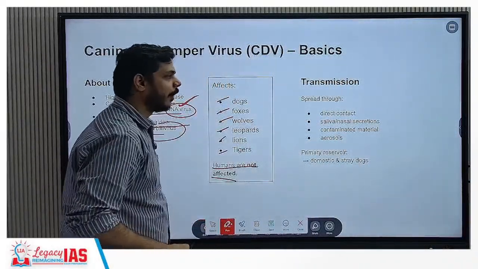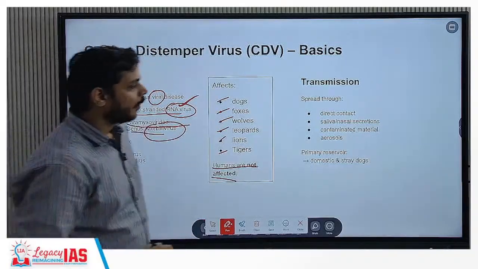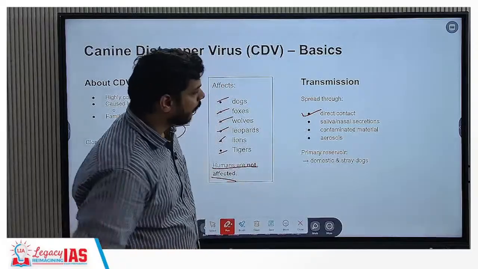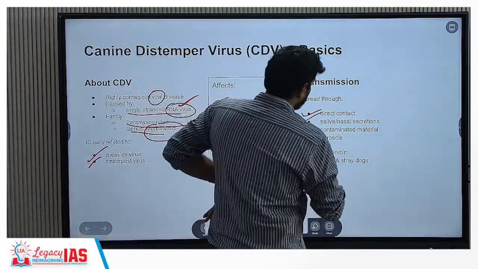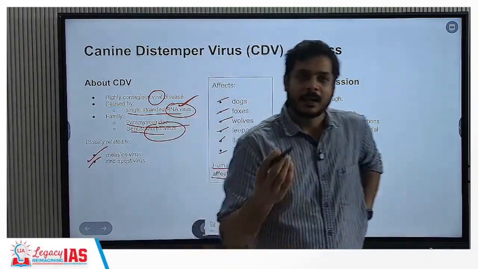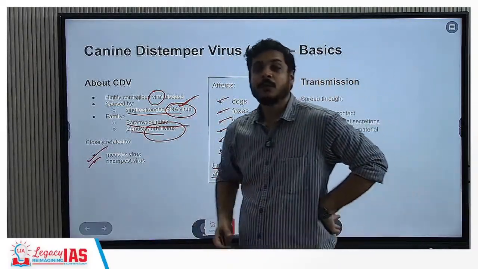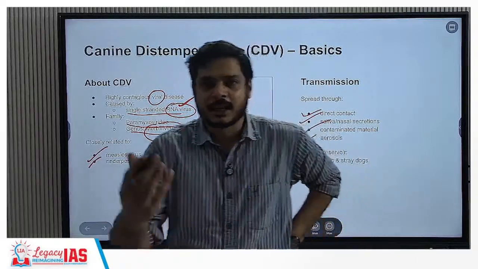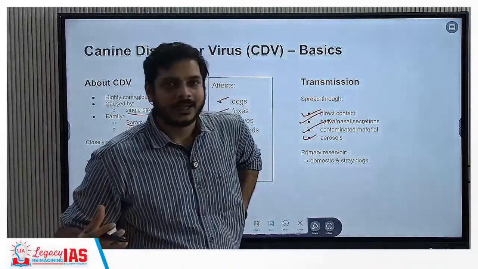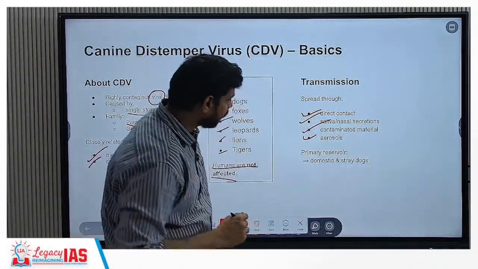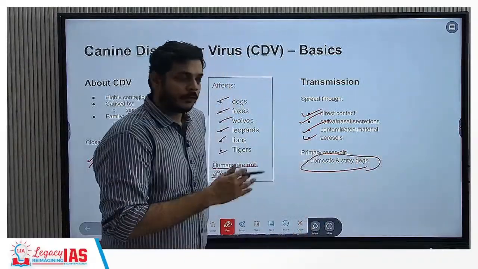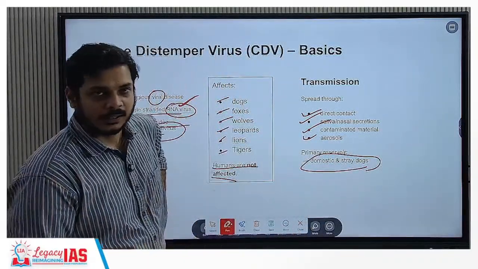So how does the transmission take place? It can be through direct contact. It could be through fluid contact also, that means saliva or nasal secretions, contaminated material, aerosols. Aerosols are particles that are suspended in air. Suppose an animal sneezes, it will release a huge number of droplets, and that can also infect the species around it. Primary reservoir: domestic and stray dogs. That means from these it will jump to the other carnivores.